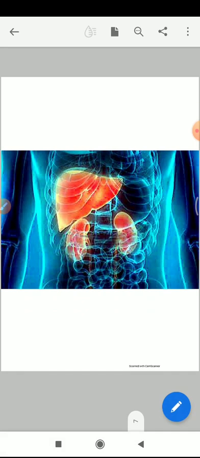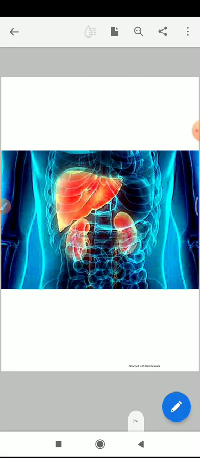It is located inside our abdomen. I told you your abdominal cavity means from your liver till your anus or rectum. So the kidney is also present inside the abdomen. It is straight below your liver.